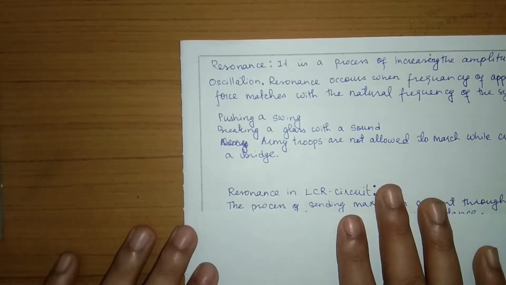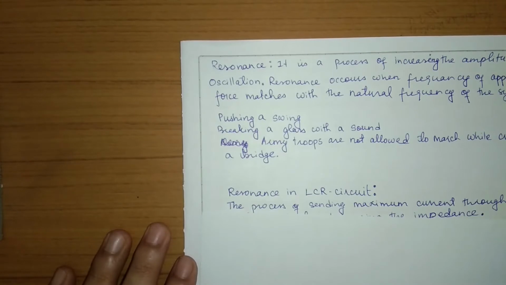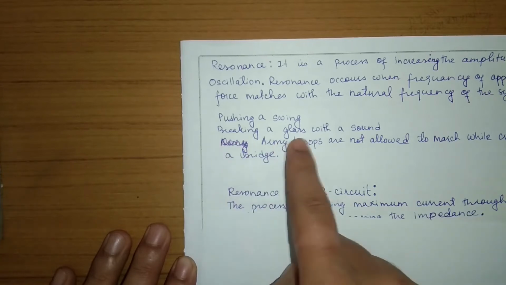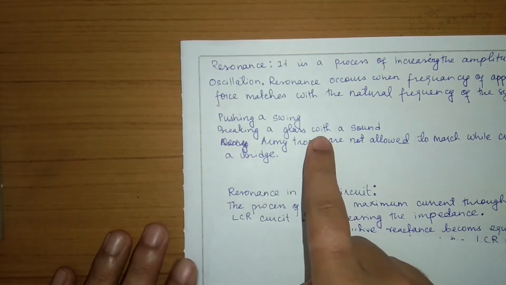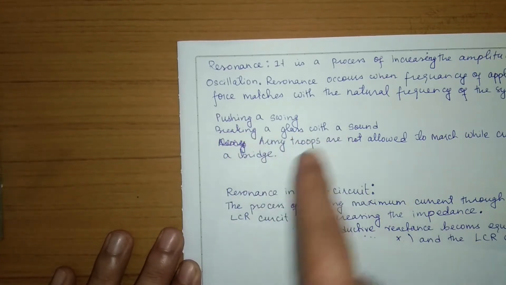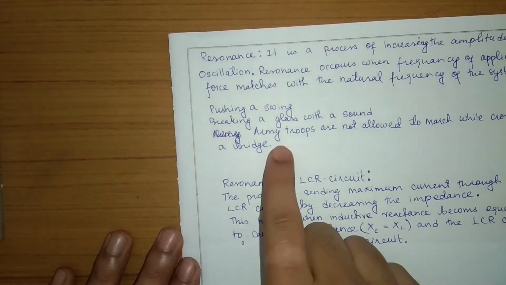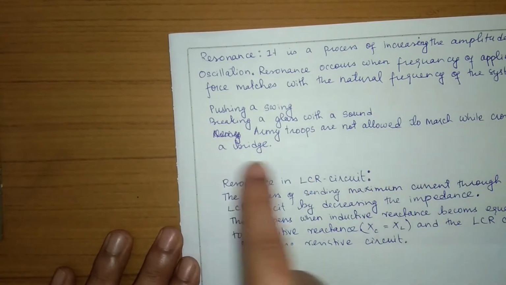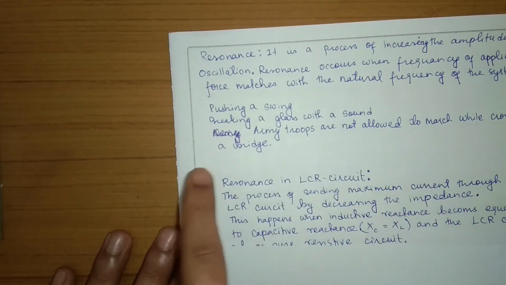Some examples of resonance: pushing a swing. When you give a push to a swing at the right time, the swing will go to the maximum amplitude. Another example is breaking a glass with sound. In several videos we have seen people break a glass using their voice. It happens due to resonance only. The frequency of their voice and the frequency of the glass vibration match and the glass breaks. And army troops are not allowed to march while crossing a bridge because sometimes the frequency of the steps of the army and the natural frequency of the bridge may resonate. At that time there is a chance that the bridge will oscillate to the maximum amplitude and it may get damaged.